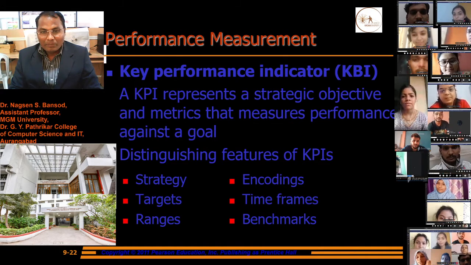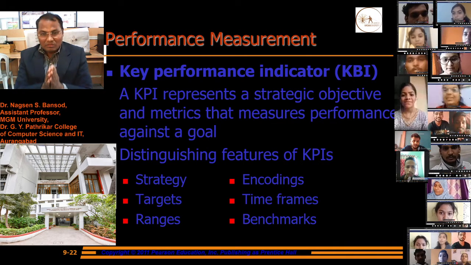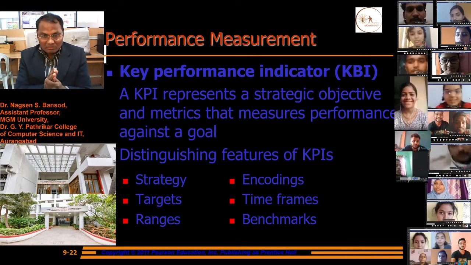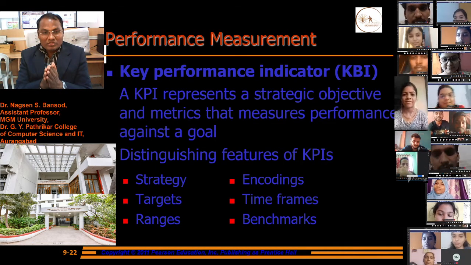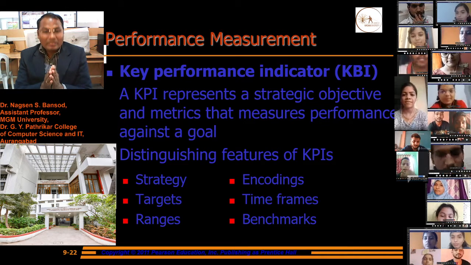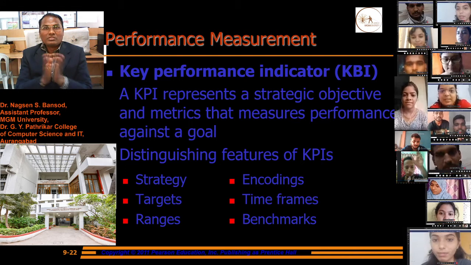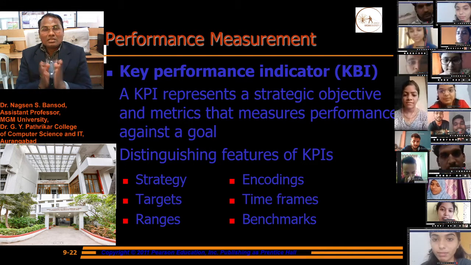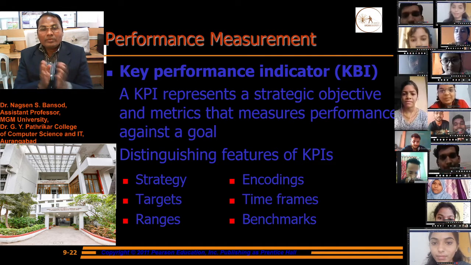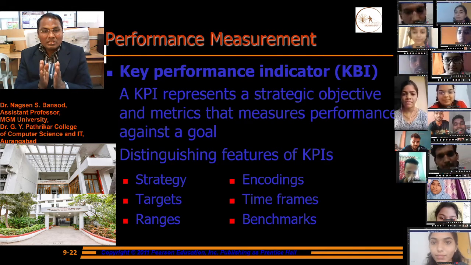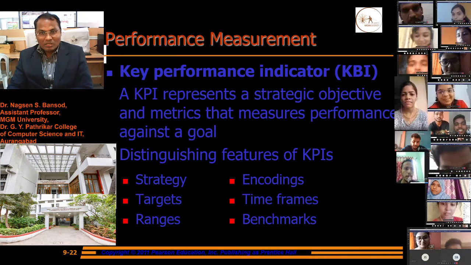There are some distinguishing features of the key performance indicator: the strategy, targets, ranges, encodings, time frames, and benchmarks. These are all the distinct features of key performance indicators.